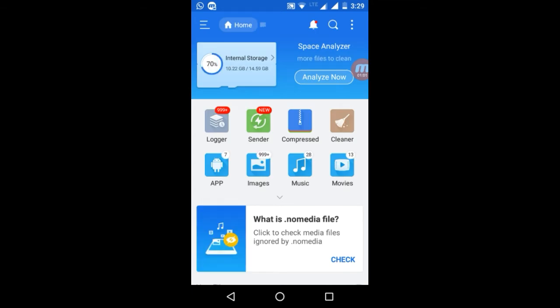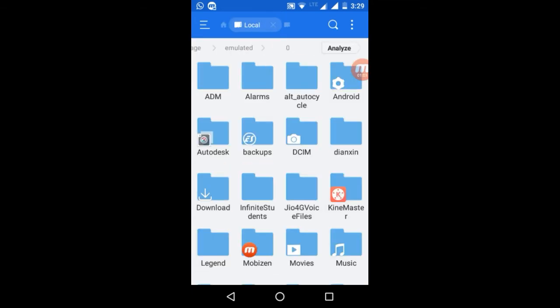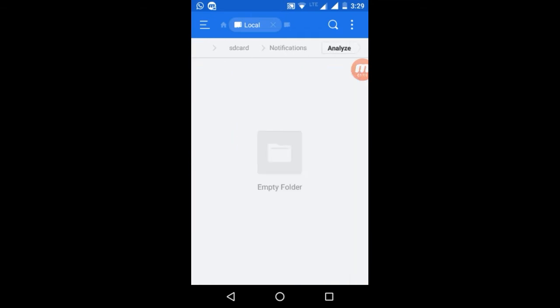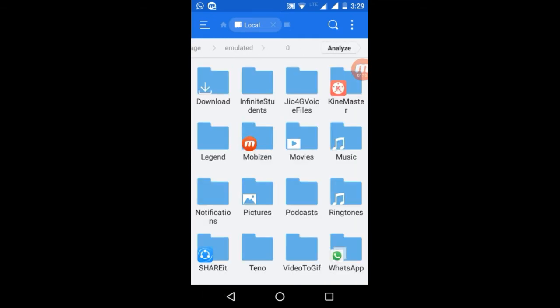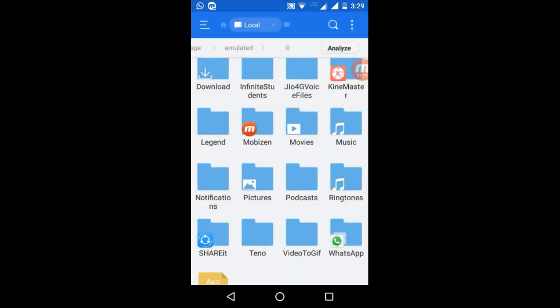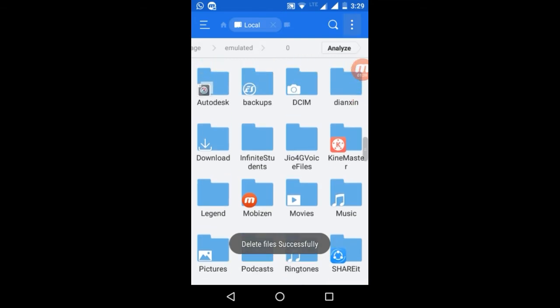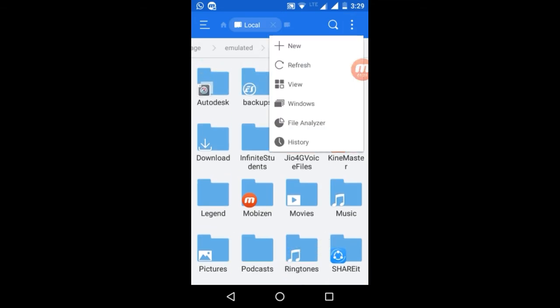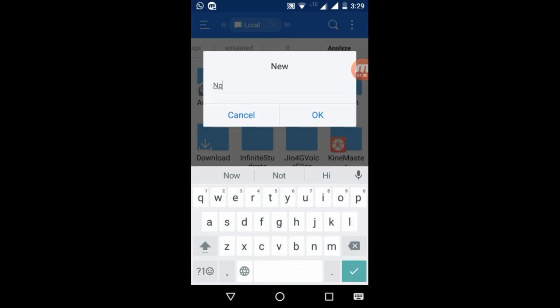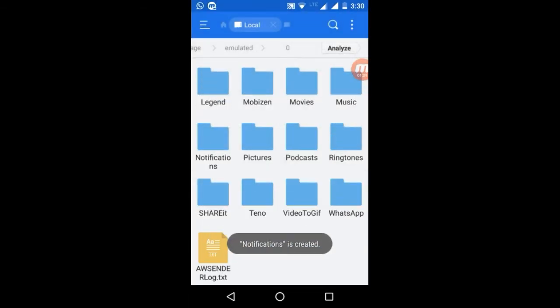Go to the storage, and here you will find a folder named notifications. If you don't have one, just make a new one. Like, I'm deleting the notifications folder and creating a new one. So if you have one, well and good, and if you don't, create it like this: new, and folder. You have to name it accurately, notifications, with correct spelling, otherwise the Android system will not detect it.